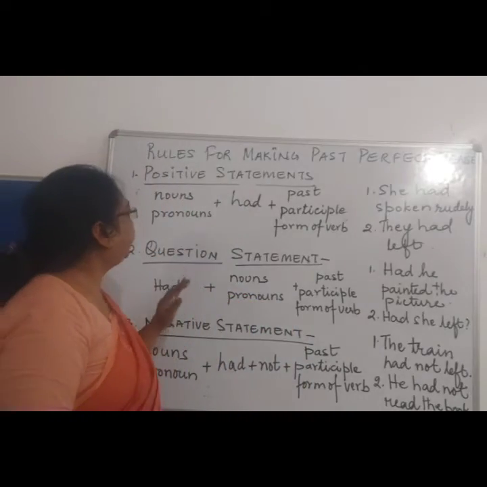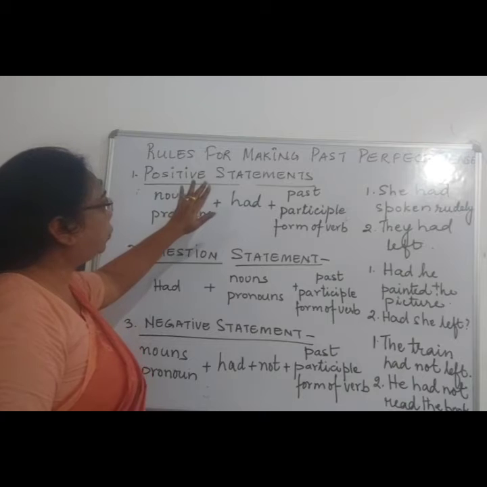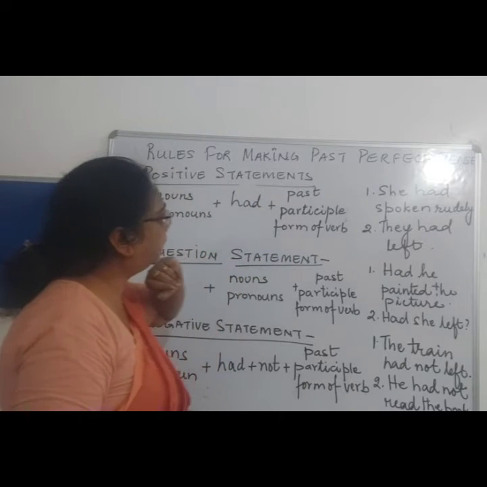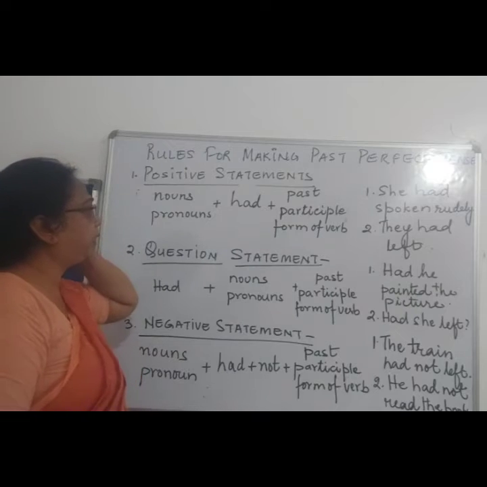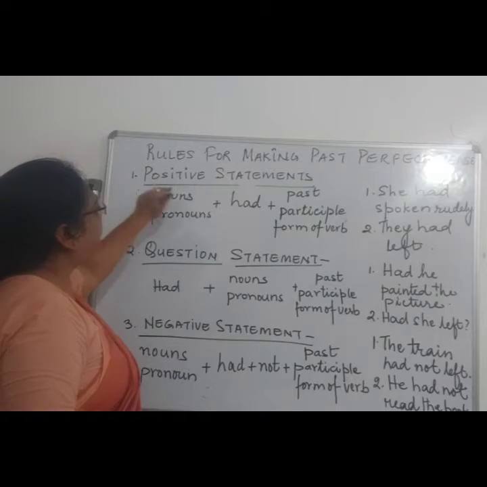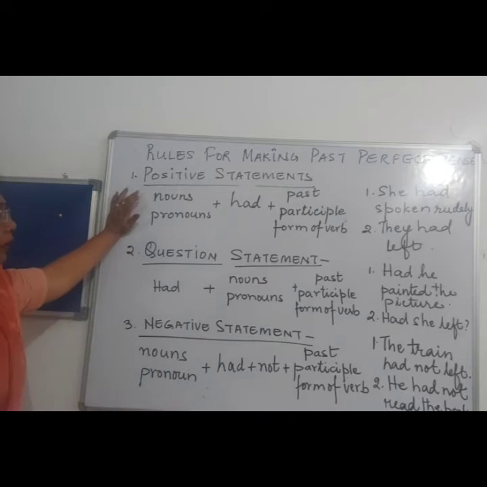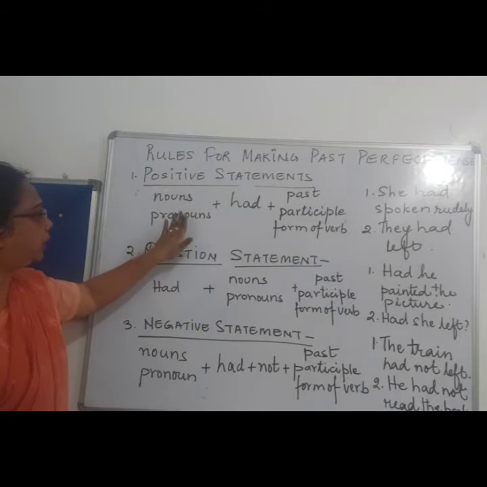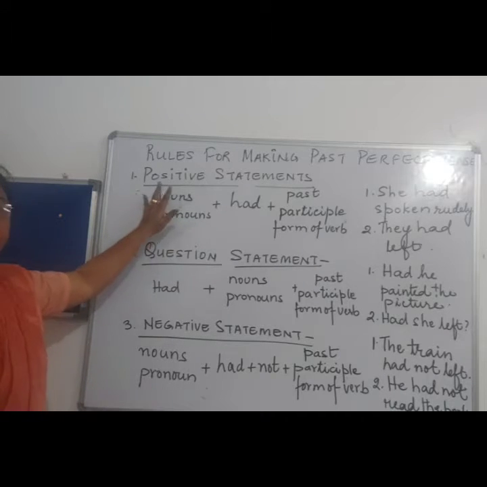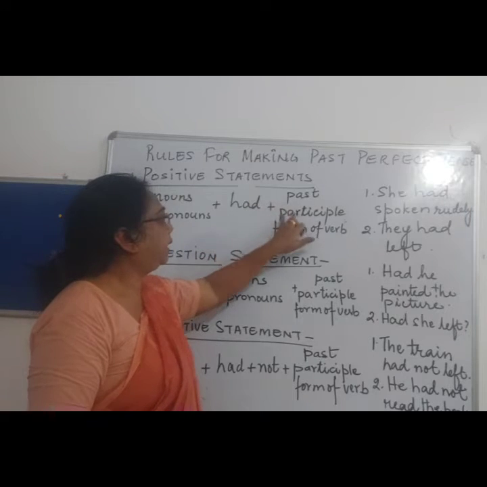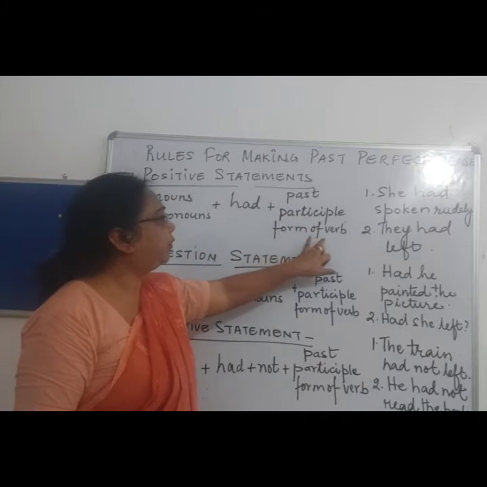Now children, next we will see the rules for the past perfect tense. Here for the positive sentence, we use the subject first, that is the noun or pronoun, then had, and then the past participle form of the verb.